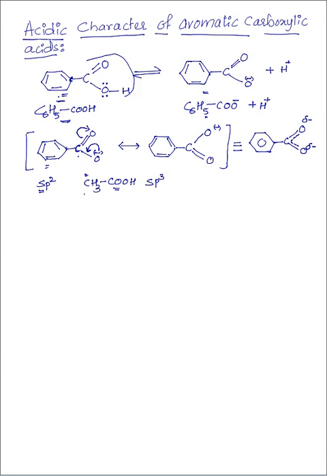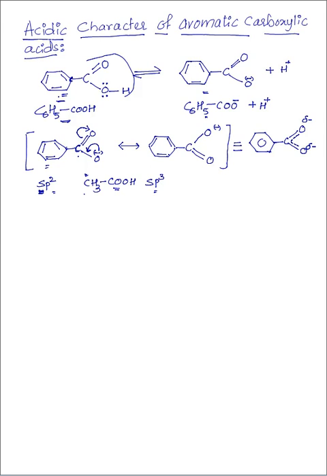So the hybridization of the carbon to which the carboxyl group is attached is also important. The phenyl group or benzene ring stabilizes the carboxylate ion more effectively compared to an alkyl group because it contains sp2 carbon. Thus the aromatic carboxylic acids are more acidic than aliphatic carboxylic acids.